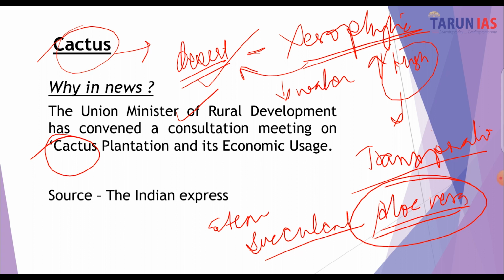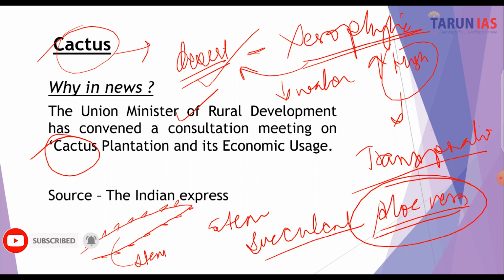The other point is, because there would be a high rate of transpiration under the high sunshine, the leaves are reduced. If you look at the plant of the aloe vera, it looks something like this, and you see brown spots here in the form of thorns. These are actually not thorns. This is the succulent stem, which has modified itself in order to store water, and these are basically the leaves. They have reduced themselves so as to avoid transpiration, and at the same time it protects the plant and provides a defensive mechanism against herbivores. So that's how the plant looks. This is the leaf, this is one of the stems of aloe vera.